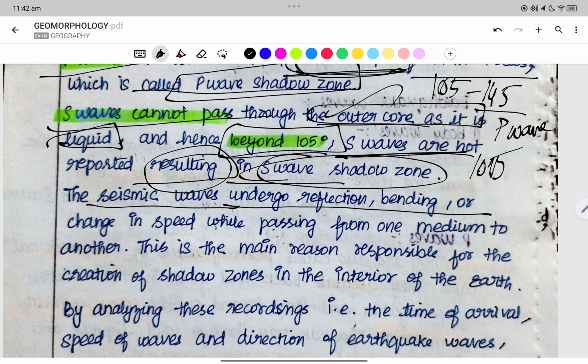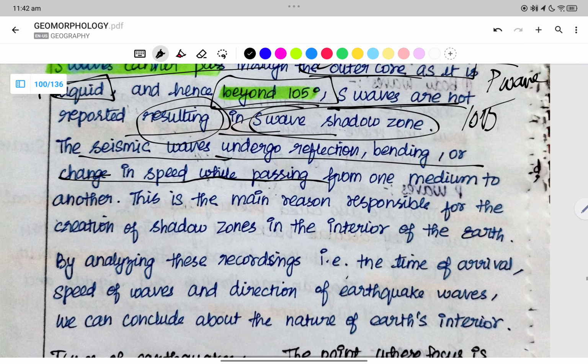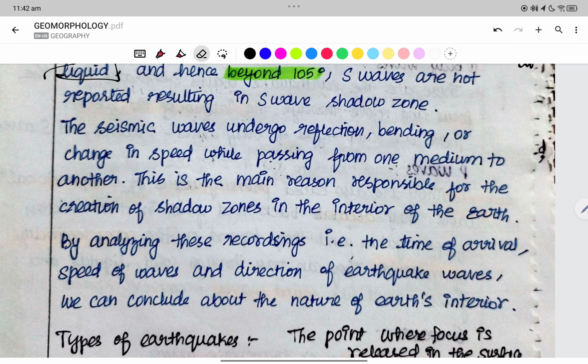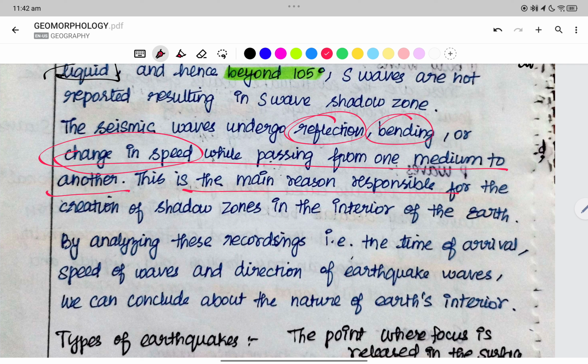The seismic waves undergo reflection, bending, or change in the speed while passing from one medium to another. So these are the things they undergo: reflection, bending, and then the change in the speed while passing from one medium to another. This is the main reason responsible for the creation of the shadow zones in the interior of the earth.